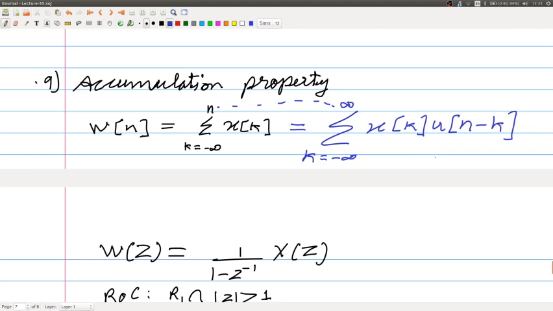So, go back to the continuous time Fourier transform and look at the integration property of the Fourier transform, and there you would see a similar thing which we did.